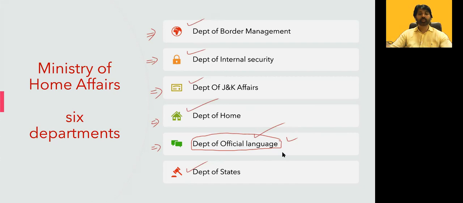It is clear. Suppose on a linguistic basis you are dividing a state, or recognizing any new language into the 8th Schedule of the Indian Constitution, then all those things should be accepted by the Minister of Home Affairs. The Home Minister should say yes.